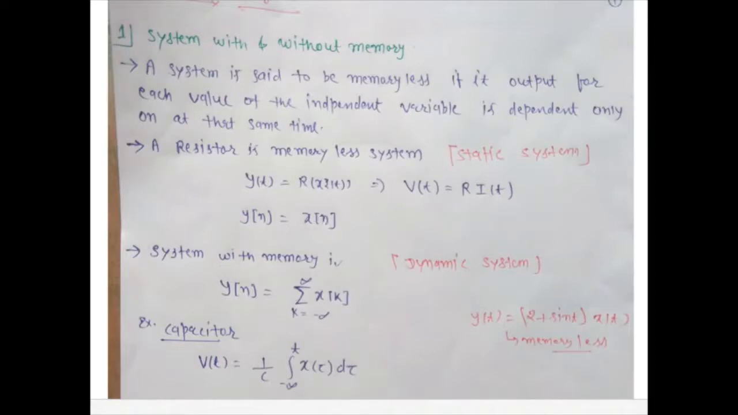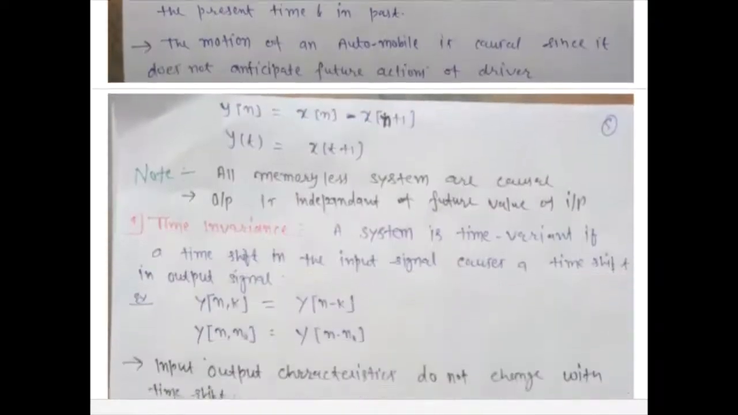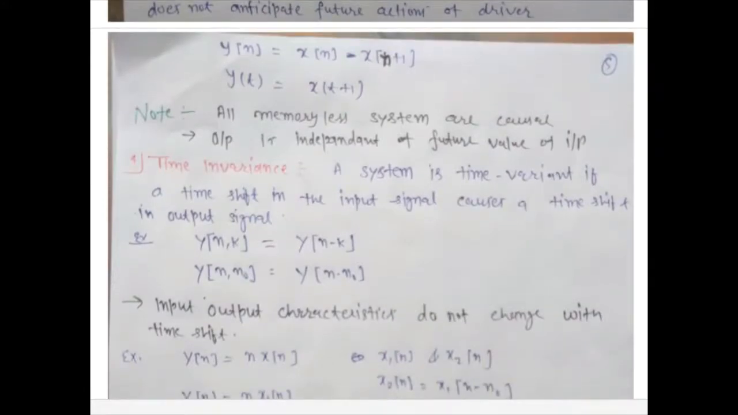So yes, from these two points we can say that all memoryless systems are causal systems. Okay, now we can see all memoryless systems are causal systems, and from this statement we can conclude that the output is independent of the future value of input.